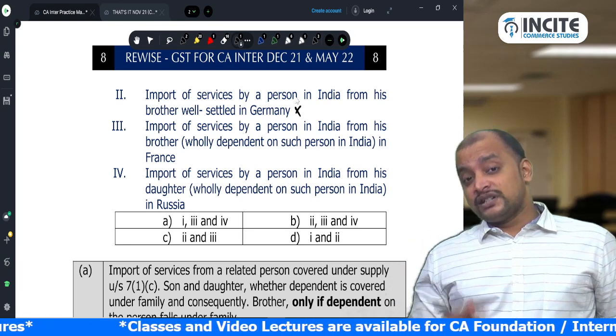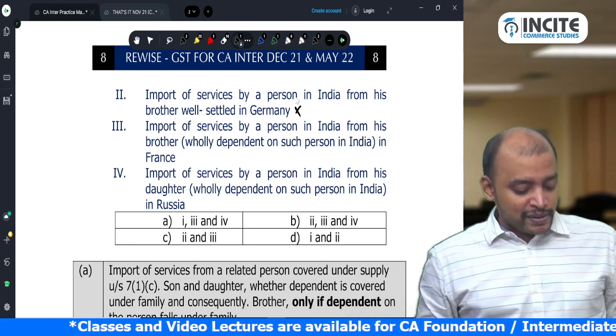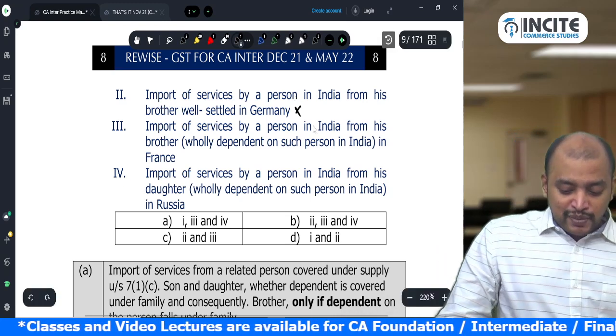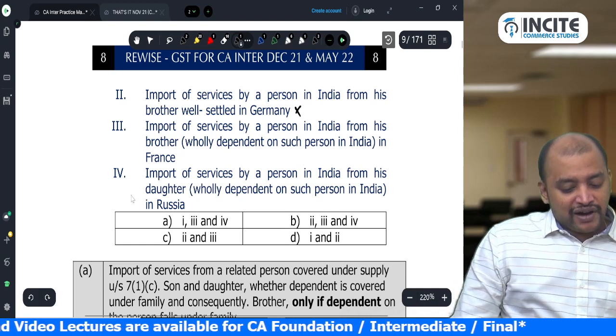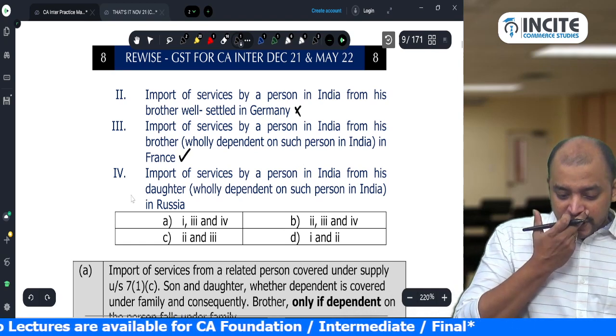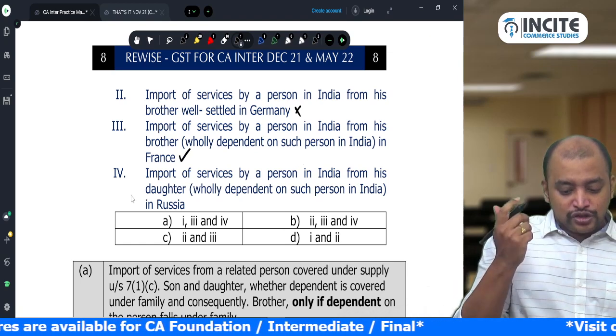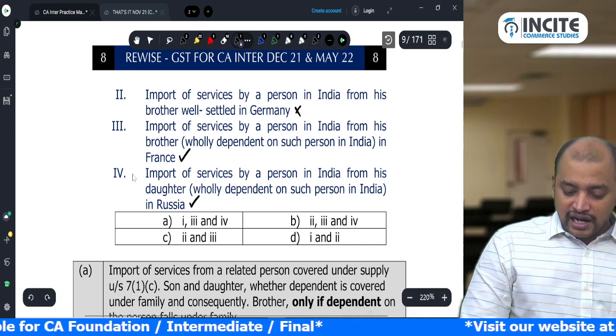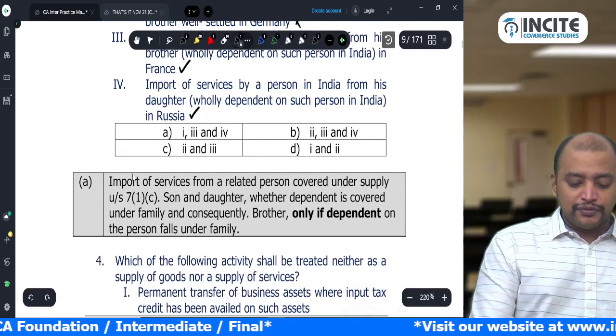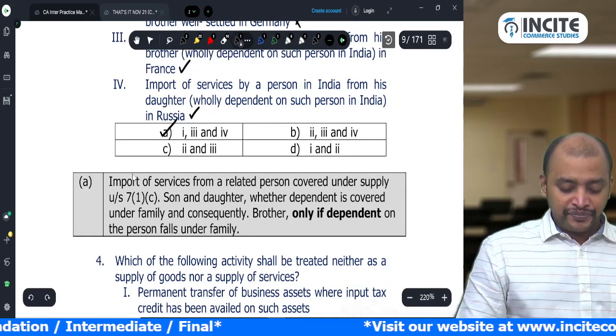Only if the brother is dependent on him will they come under family. Import of service by a person in India from his brother wholly dependent in France. Yes. Import of service by a person in India from his daughter, whether or not dependent. Yes. So 1, 3 and 4. Option A is the answer.